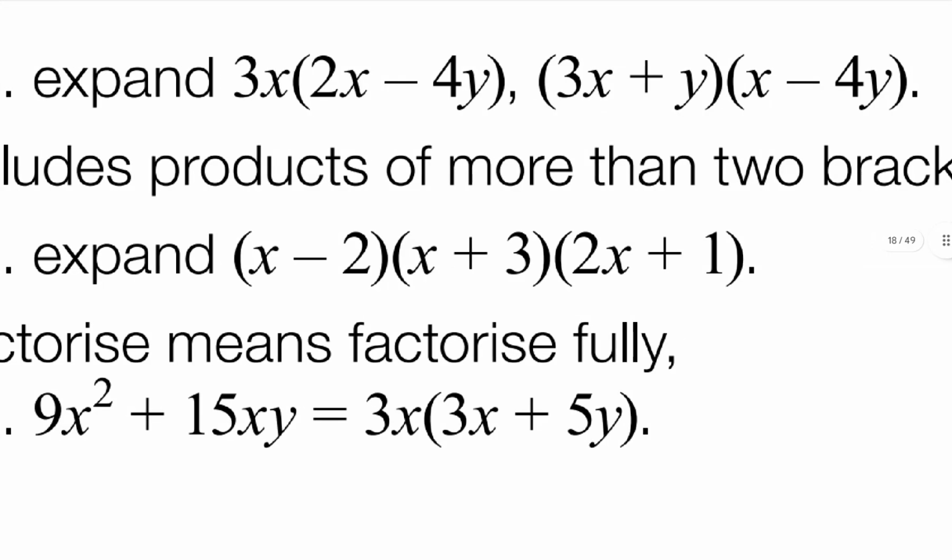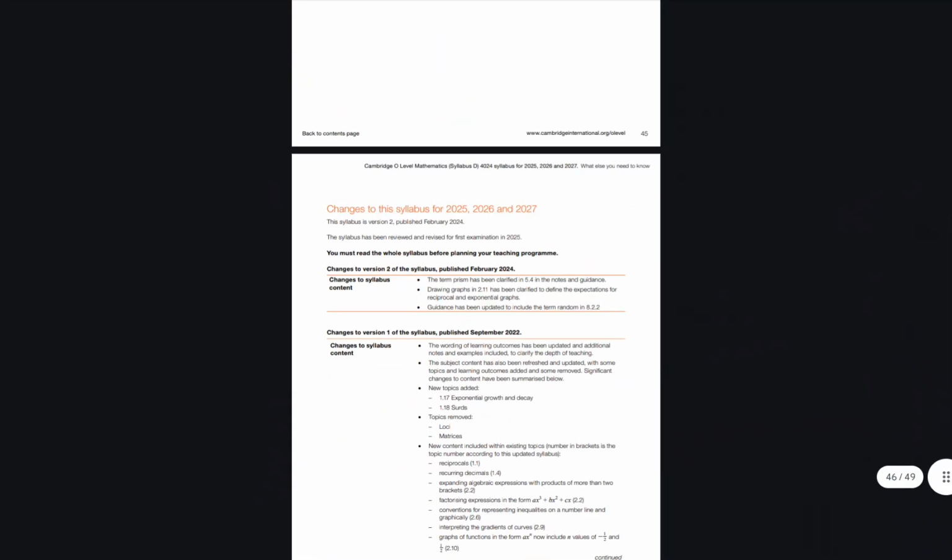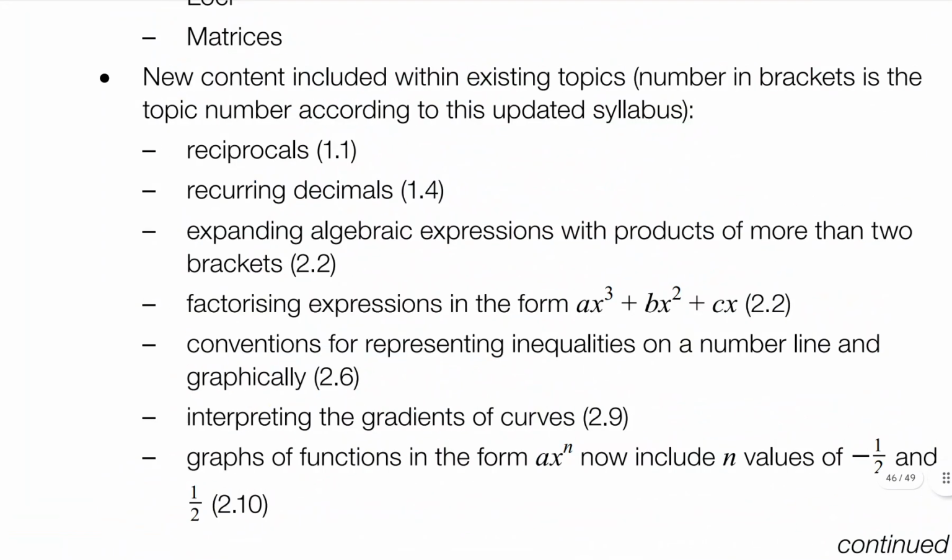We have these 3 linear terms, and you will be asked to expand or graph them or do anything with them. Expansion is the simplest.